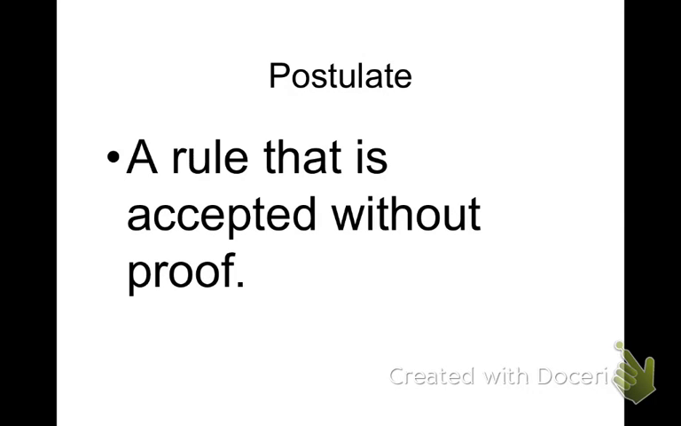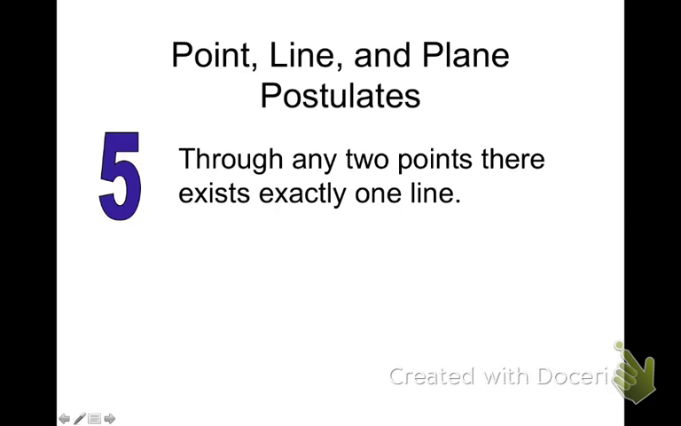Okay, so a postulate is a rule that is accepted without proof. Postulate number 5 says through any 2 points. So in that drawing box, make 2 points. Let's call that point A, call that point B.